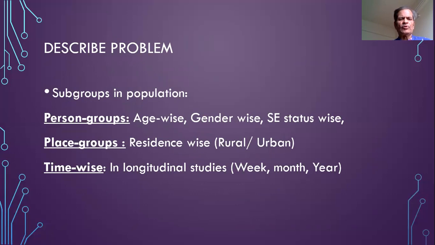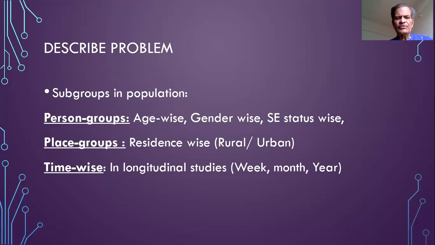So we may have person groups, like age-wise groups for caloric intake. We may have gender-wise groups. So what was the caloric intake of males and what was the caloric intake of females? We may have socioeconomic status-wise records, separated for the five socioeconomic statuses, and for each we will find out what was the caloric intake.